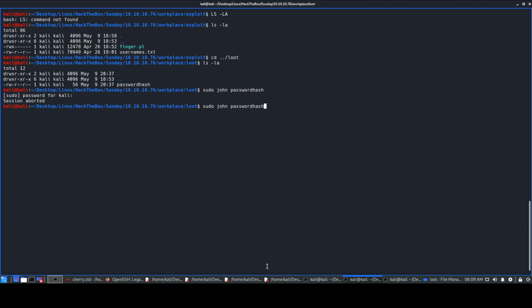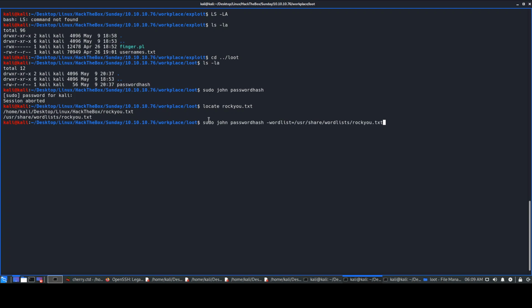So what we'll do is we'll locate the word list first. For John, there is rockyou.txt, which has millions of passwords. So we'll be using that first. We'll just check for rockyou.txt. It's present over here, we'll use this. It is present in your Linux system, in the wordlists rockyou. So we'll be using that. Then we'll be giving sudo john password hash, and then we'll be giving the word list, and we'll be pasting this rockyou.txt.